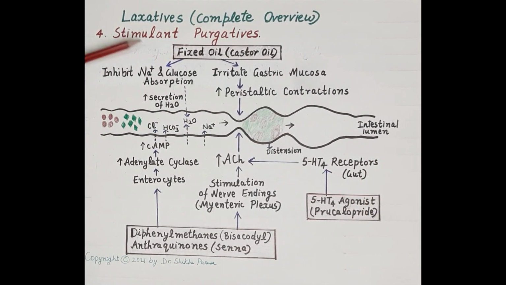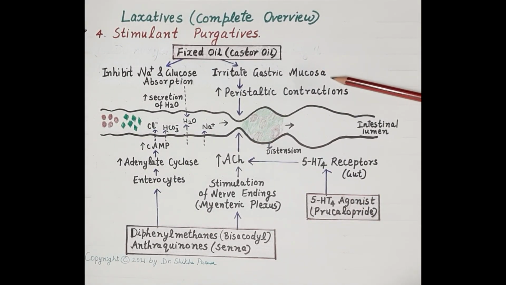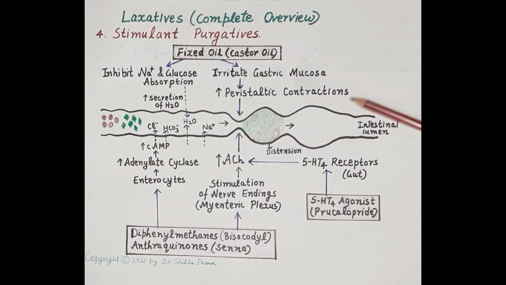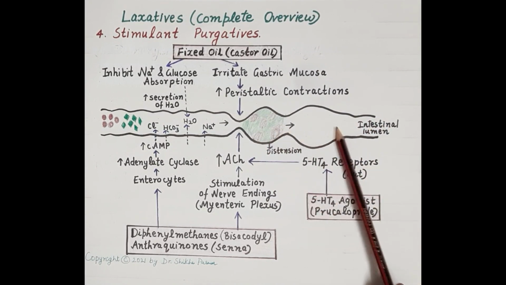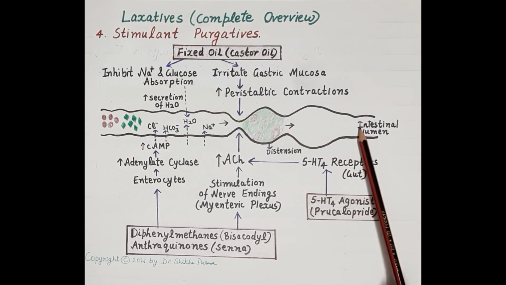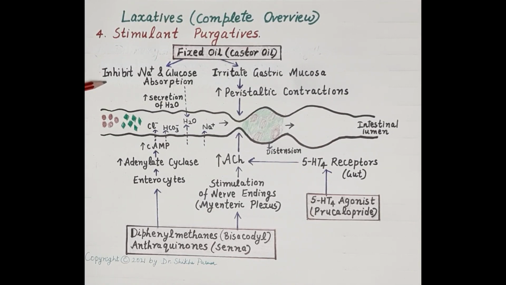Now look at this diagram, the mechanism of action of castor oil, that is a fixed oil. Now castor oil irritates gastric mucosa, and by irritating gastric mucosa it increases peristaltic contractions. An increase in the peristaltic contraction helps in the transit of stools in the forward direction that facilitates defecation. And apart from this, castor oil also inhibits sodium and glucose absorption in the intestinal mucosa, and that causes increased secretion of water.